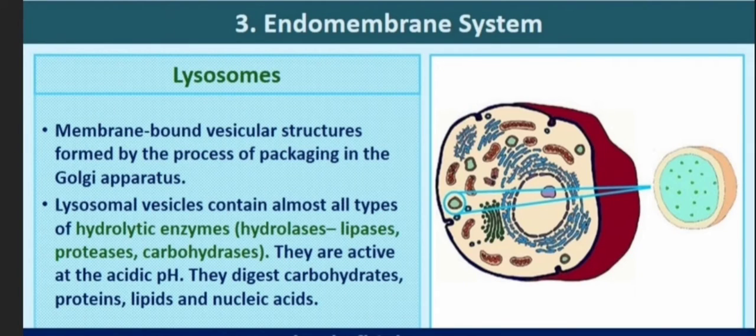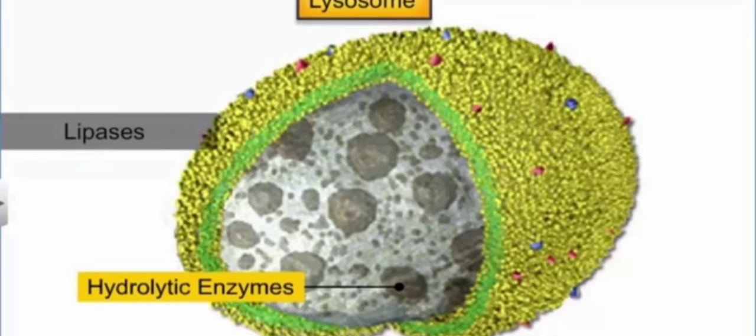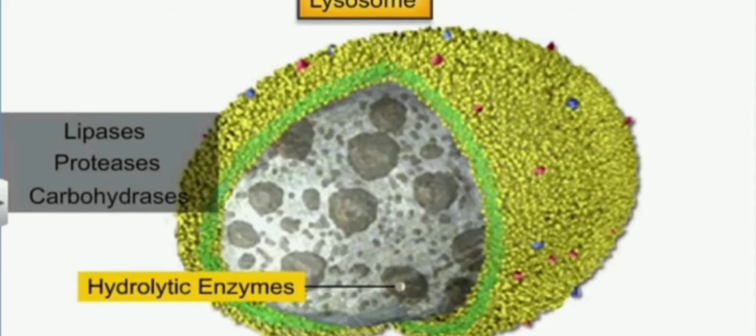Lysosomes are another organelle found in the cell. These are spherical or irregular single membrane bound vesicles formed by the process of packaging in the Golgi apparatus. The lysosomal vesicles contain a number of hydrolases like lipases, proteases, carbohydrases. All these hydrolytic enzymes are active at acidic pH. These enzymes are capable of digesting carbohydrates, proteins, lipids and nucleic acids.